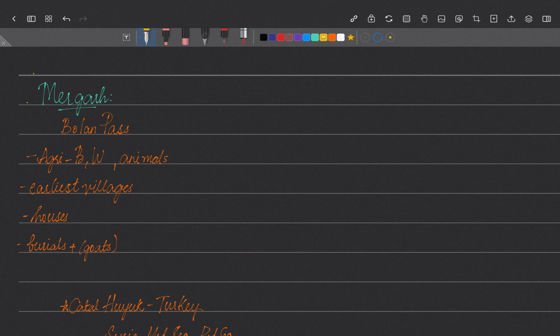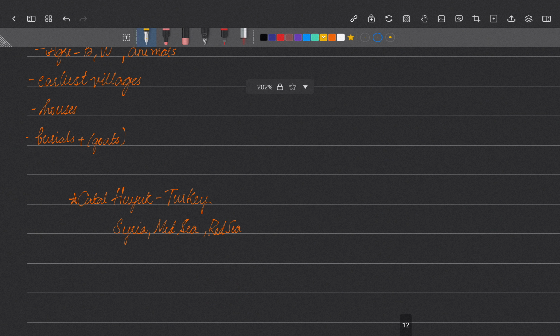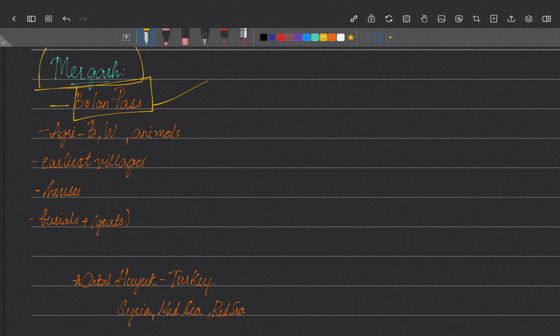In the previous video we have seen Mehrgarh, right? Where is Mehrgarh? Mehrgarh is a part of the Indus Valley civilization. It is across the Bolan Pass. So what is Bolan Pass? We'll see here. Mehrgarh is over here. It is a point where the border of Pakistan and Afghanistan meet. So where is it at present? It is in Pakistan, in the Bolan Valley or through the Bolan Pass.